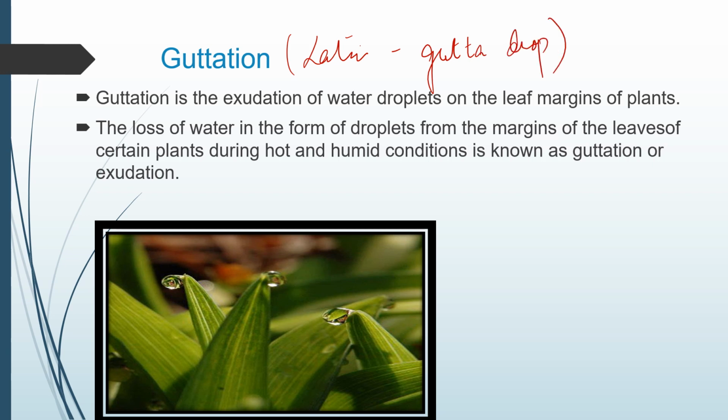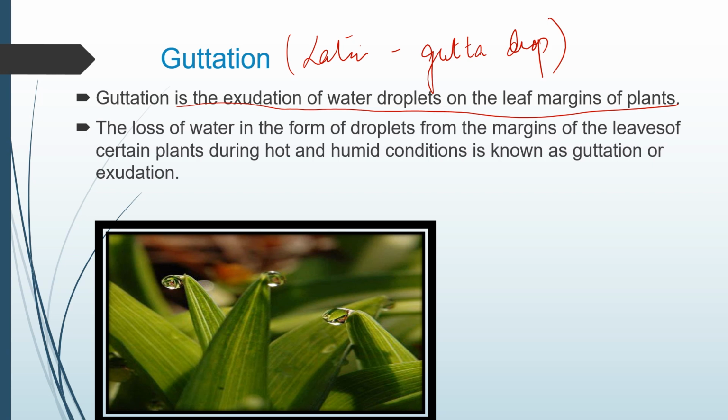Let us see that. In the early morning, when we get up, we see droplets of water on the tips or surfaces of leaves. We have seen that. So what is guttation? Guttation is the exudation of water droplets on the leaf margins, such as in banana, which grows especially in warm and humid conditions. If you see a banana leaf in the morning, you will see droplets of water around the margins because the condition is very hot and very humid.